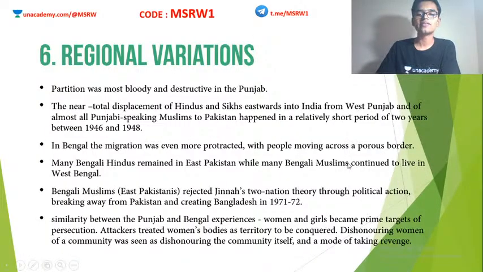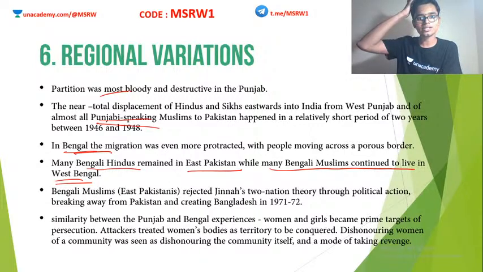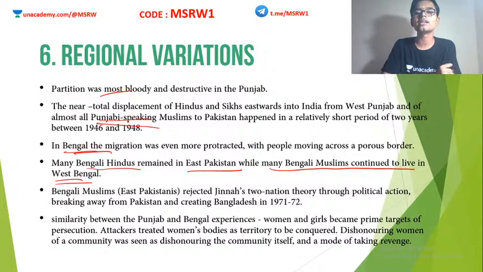Regional variations. Not everything that happened here happened all across India. In certain areas of India, this partition was extremely bloody. We can see huge violence especially in the Punjab region. Bengal also, we see similar issues, but in Bengal there was some difference. Many Bengali Hindus remained in eastern Pakistan, while many Bengali Muslims continued to live in West Bengal. Compared to the northwestern frontier, things in the eastern region of India, especially Bengal, were comparatively better.